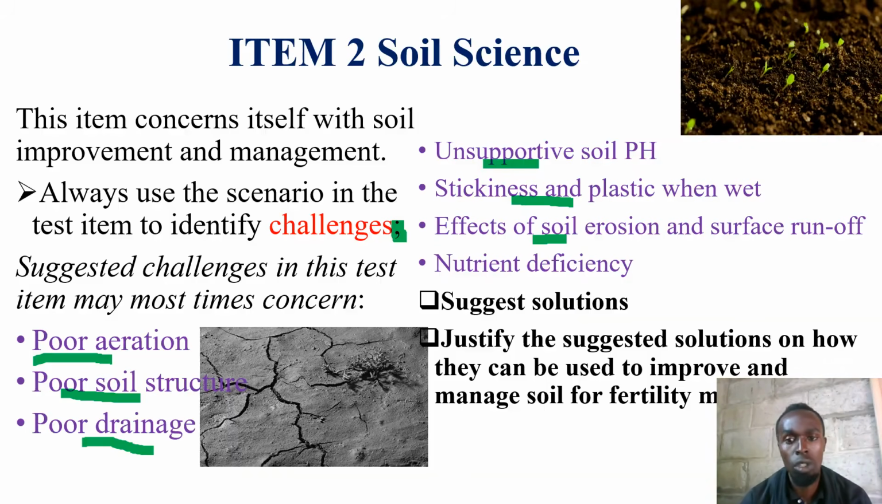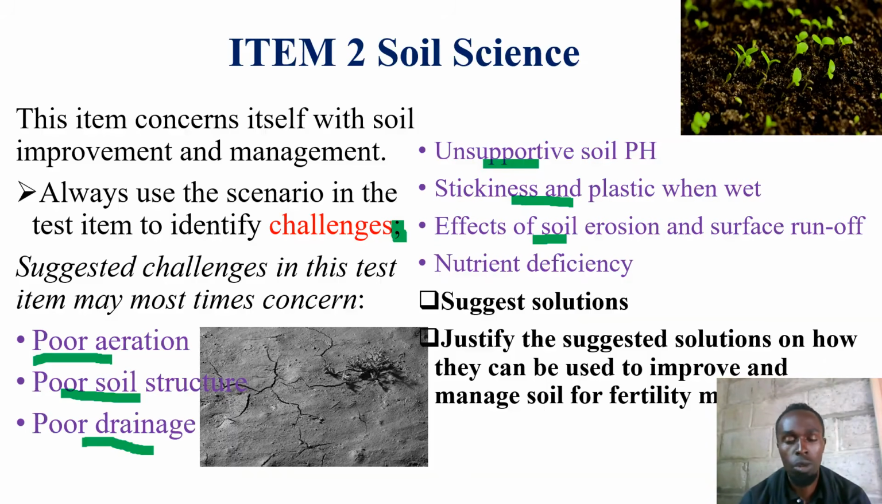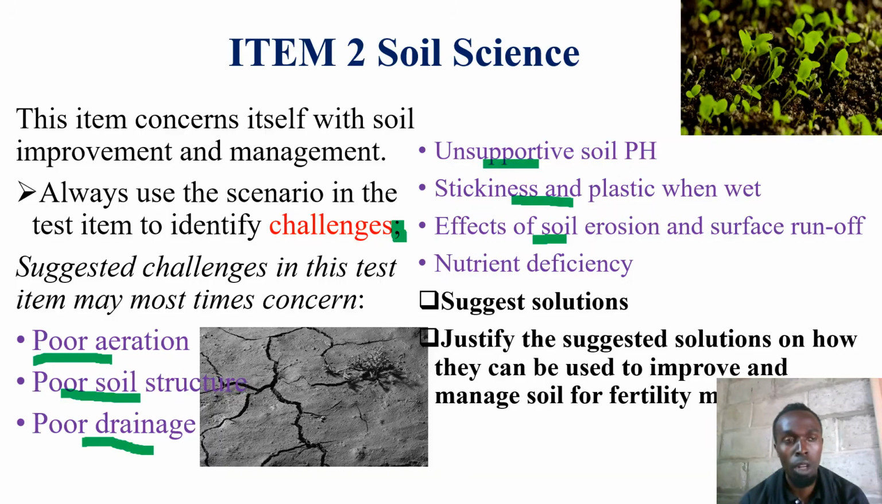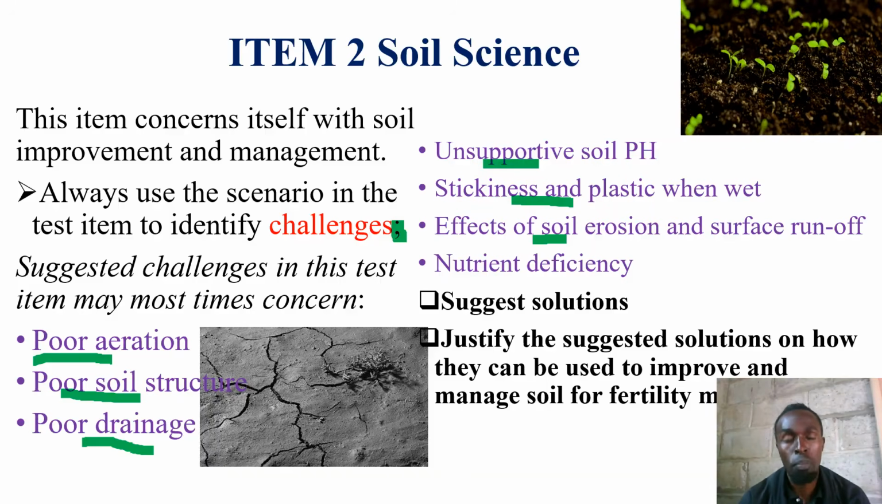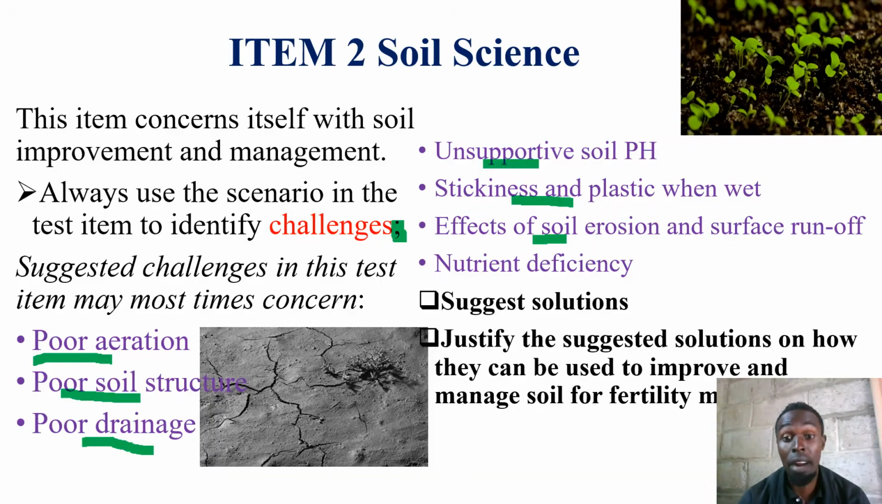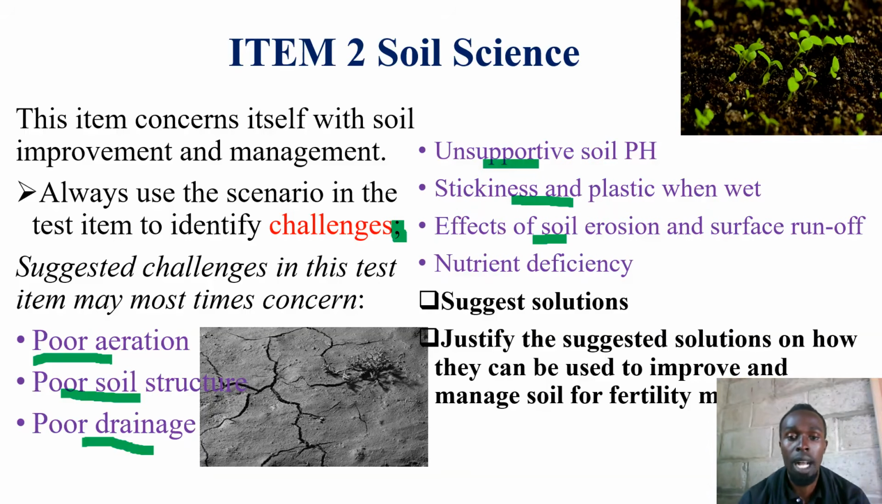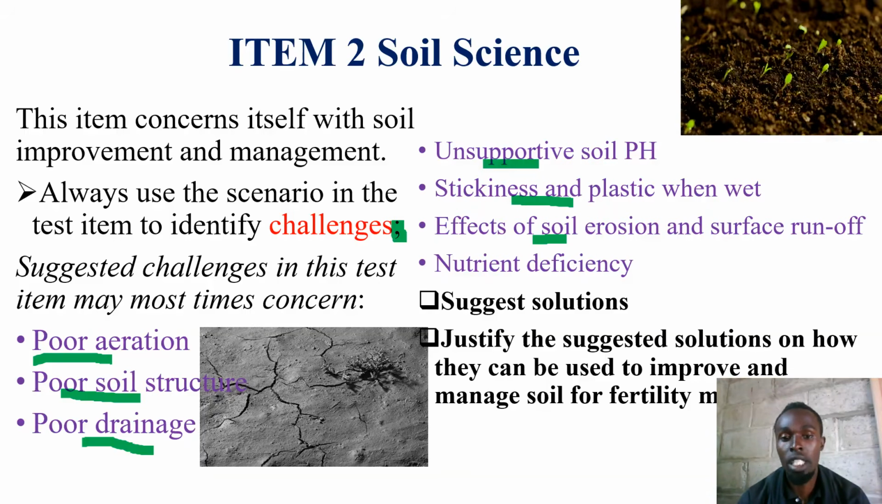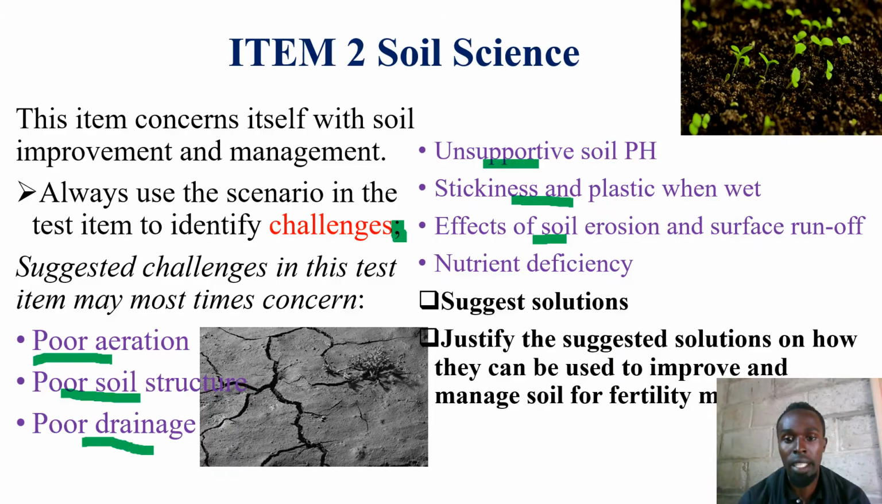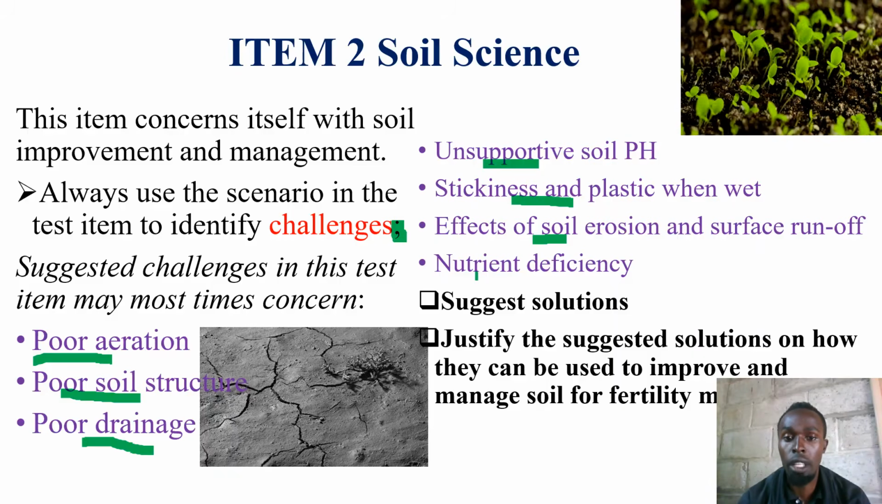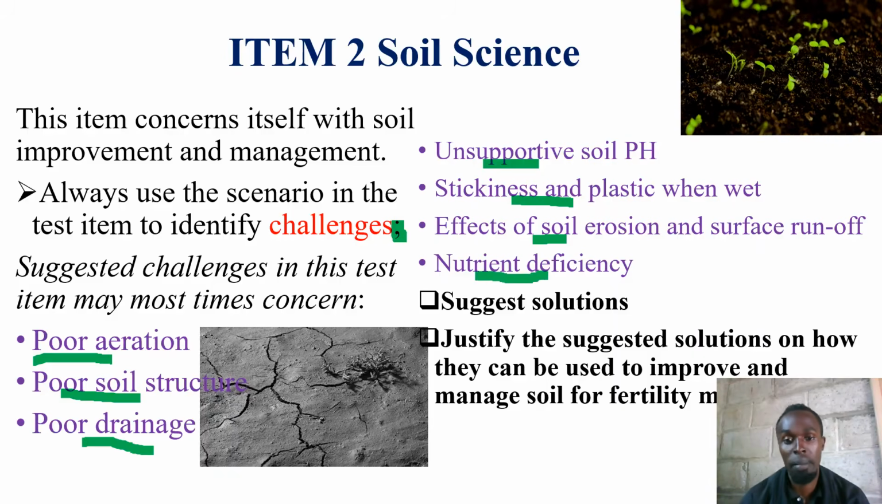How are soil erosion and surface runoff affecting the farmer? There will be those issues. For example, there may be rills, there may be gullies in the garden, or even the crops grown in that soil are easily washed away. Such things are related to that. Those are issues. There is also another issue, nutrient deficiency, members.